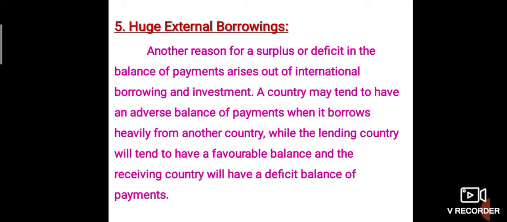If a country makes huge borrowings from external countries, this causes changes in the balance of payment. The one who gave the loan may have a surplus position, whereas the one who receives the loan may have a deficit position in the balance of payment.